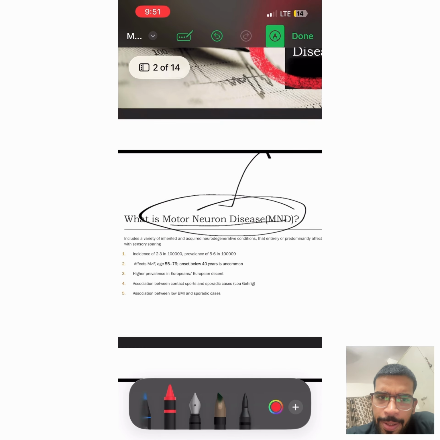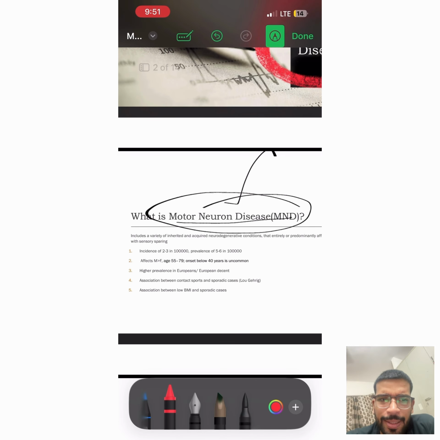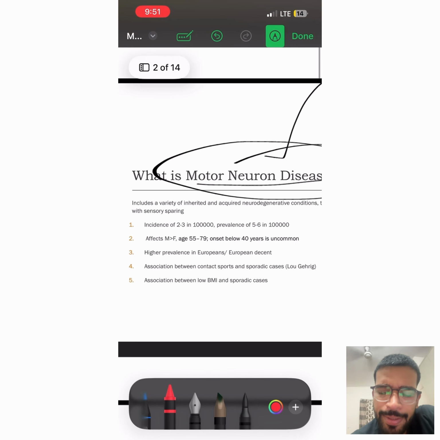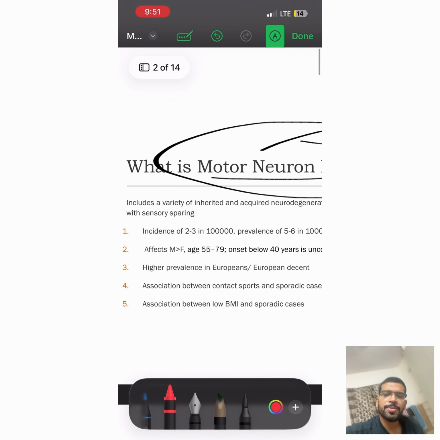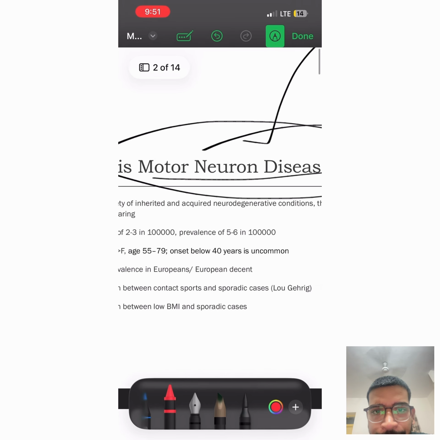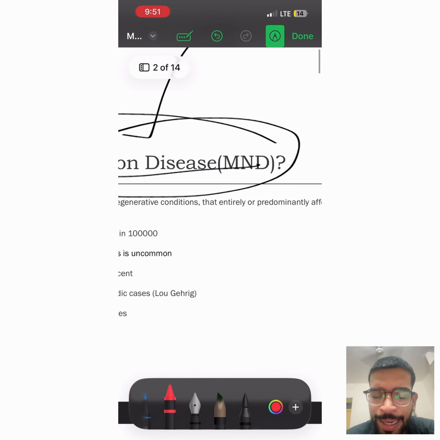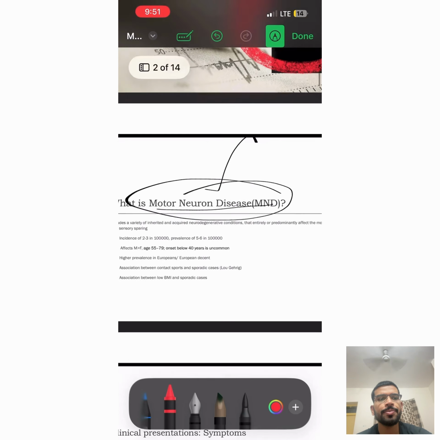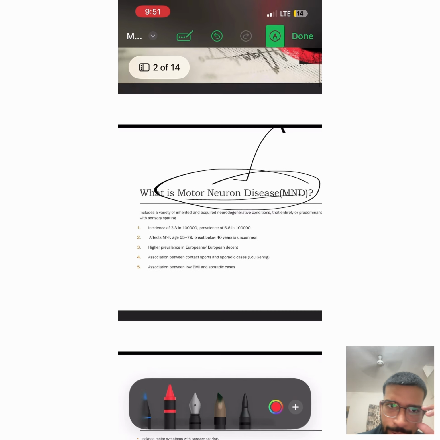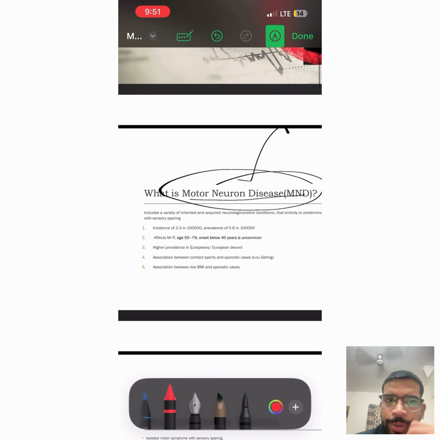MND is a group of disorders affecting motor neurons, leading to muscle weakness and paralysis. ALS is the most common subtype of this. It can be either inherited or acquired. So the etiology is heterogeneous. Genetic mutations contribute to different MND subtypes. And we'll further discuss ALS also.